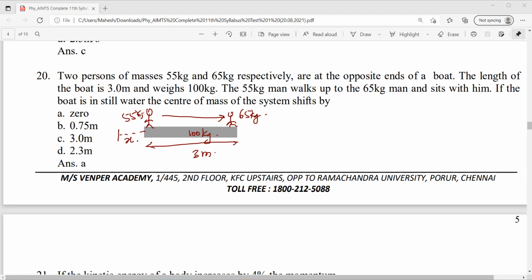What is this? 55. It is moving 3 meters. Let's say the boat moves x distance in this direction. So this becomes 3 minus x. Plus, this is 65 plus 100, 165 into x.